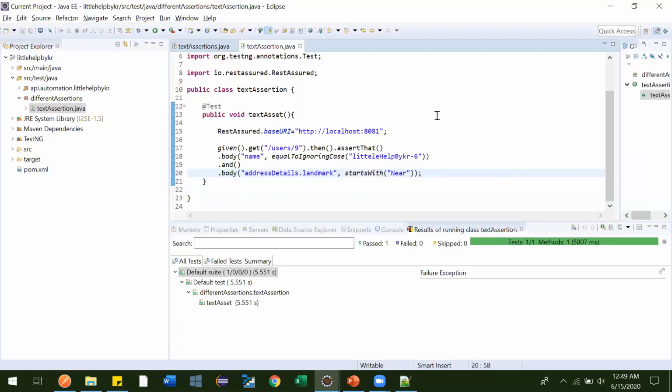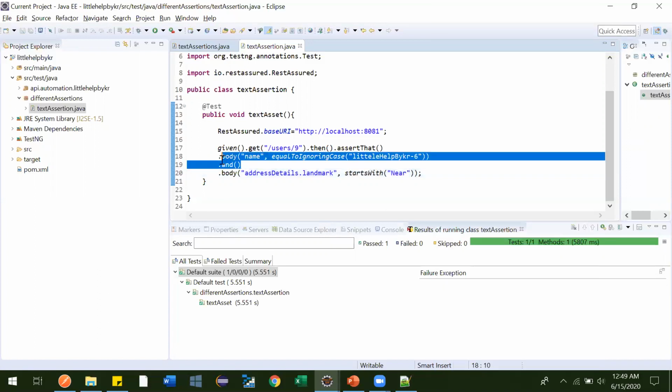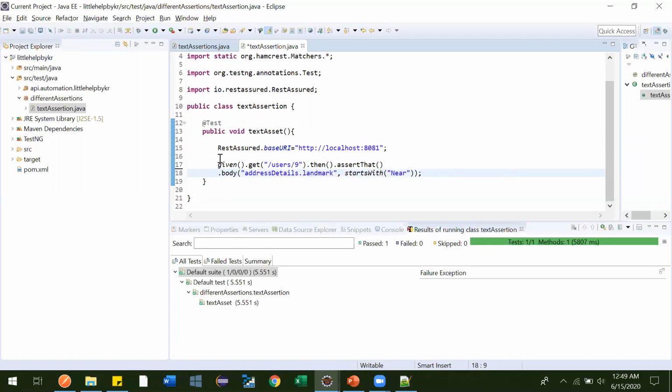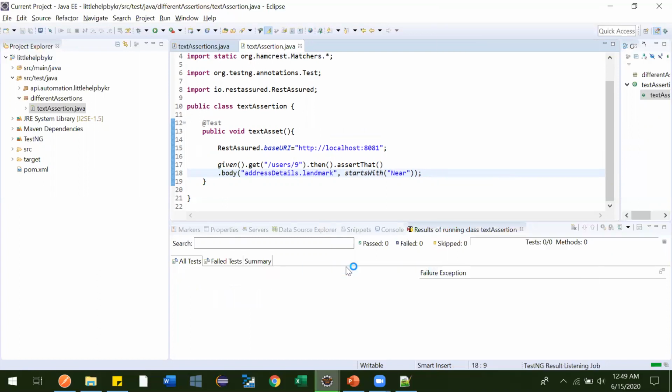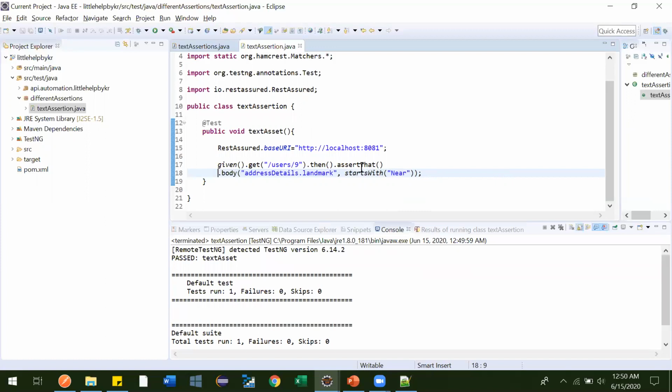Okay, so I'll show you. Let me run this. Let me remove this also. Let me run this and we'll see whether it is passing. It should get passed. Yeah, it is passing. It means the response of this is getting started with this near.